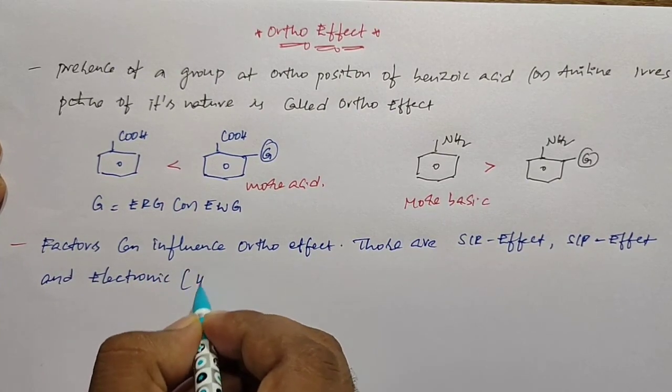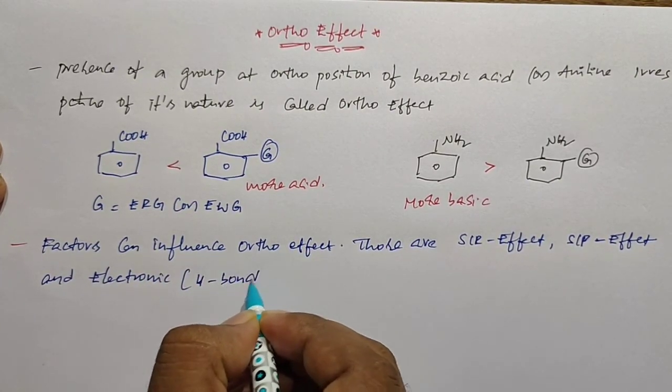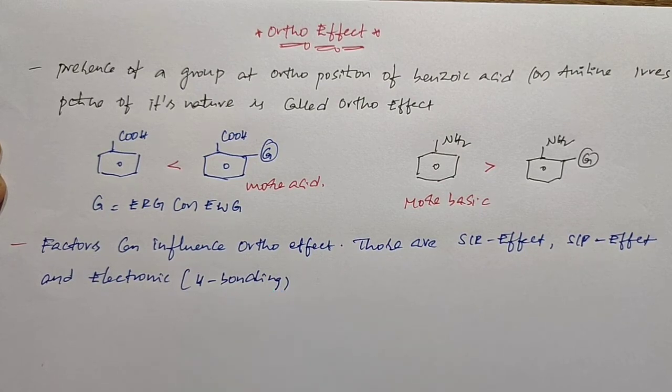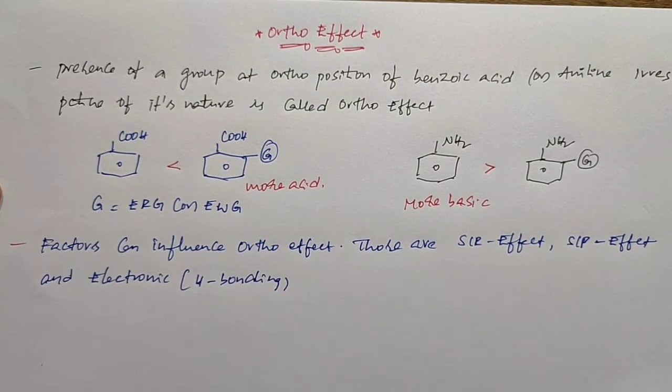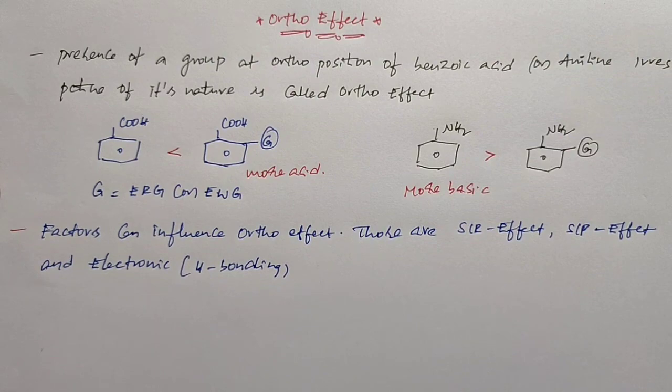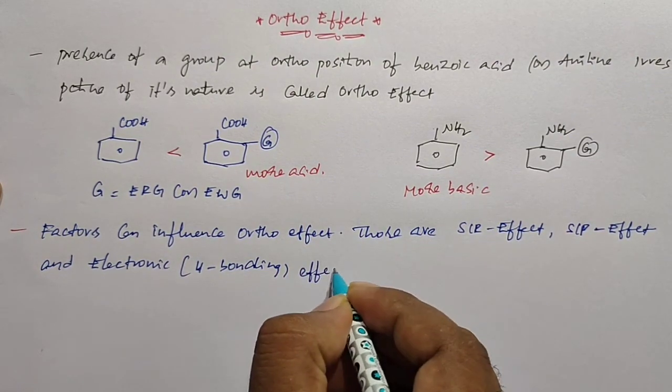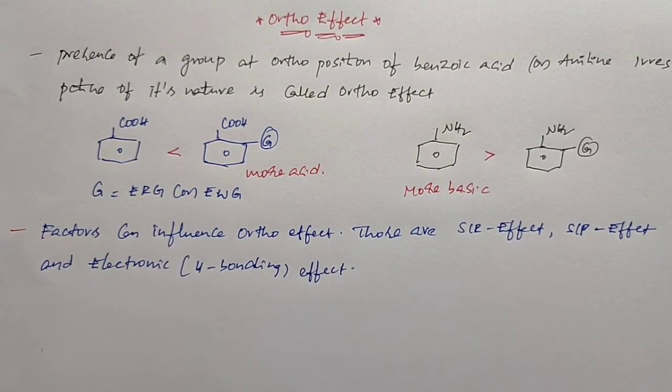Here electronic effect means hydrogen bonding. So for better understanding of the ortho effect concept, just once see my videos about SIR effect and SIP effect. Then you can easily understand the ortho effect. So based on these factors, we can explain the ortho effect of benzoic acid or aniline.